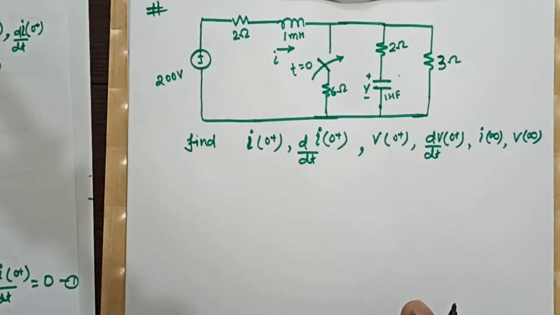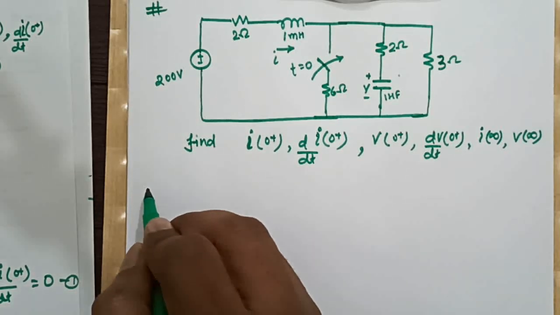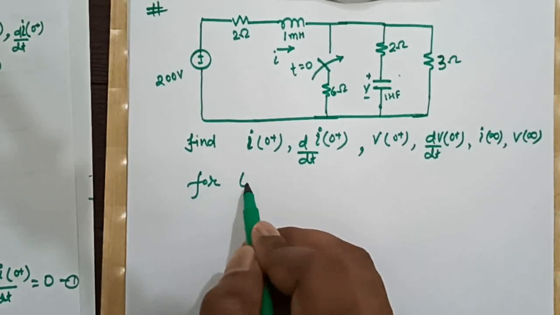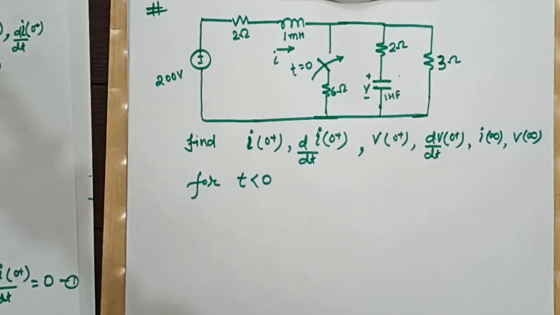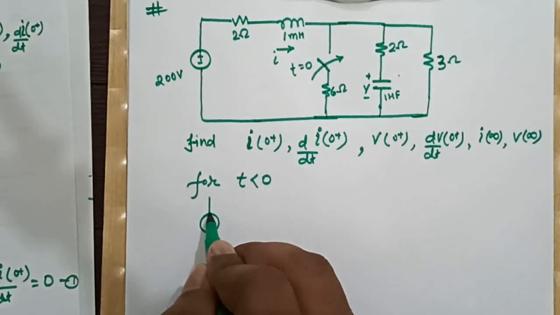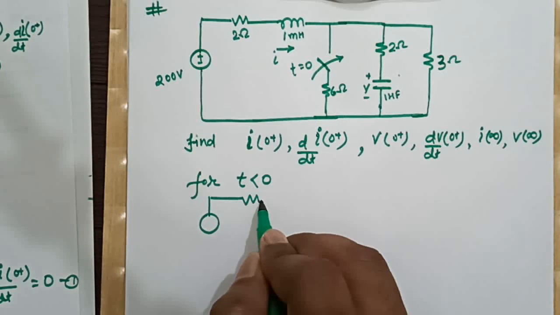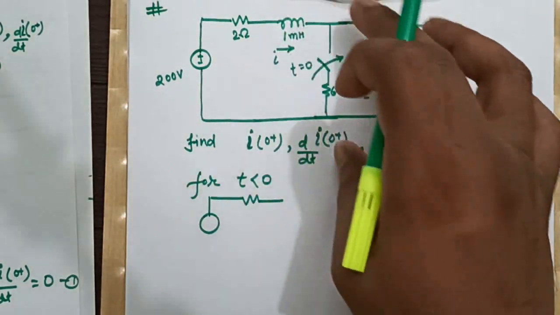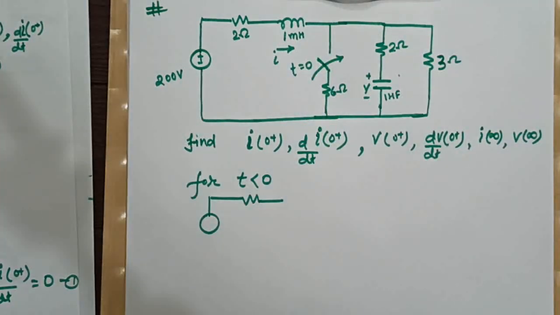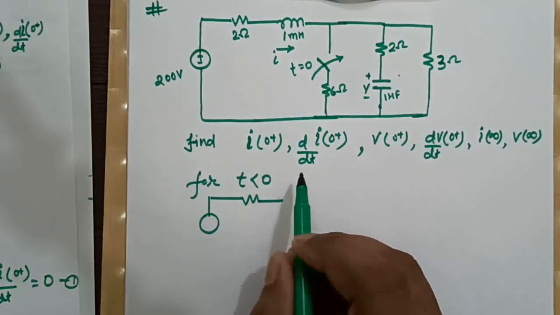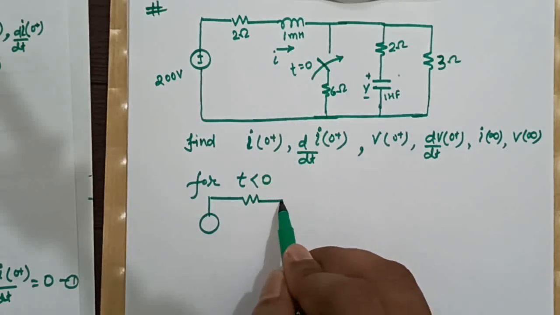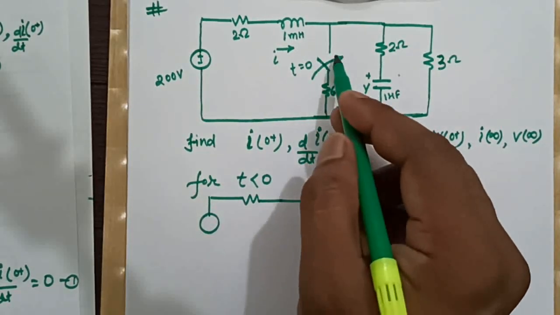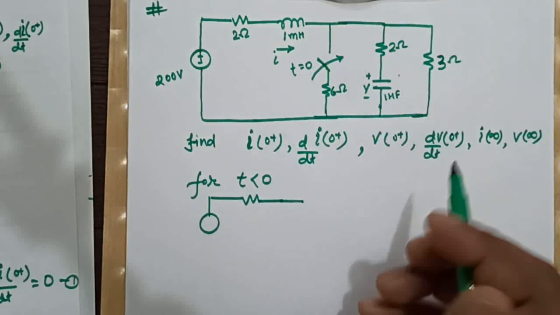what was the circuit condition before switching. So before switching, for t less than 0, what was the circuit condition? See, resistor was there. Since this voltage source was in a steady state with this circuit for a long time back, the inductor was behaving like a short circuit, right? This switch was not closed, so this will not come in picture.